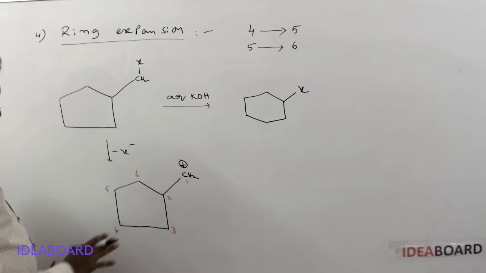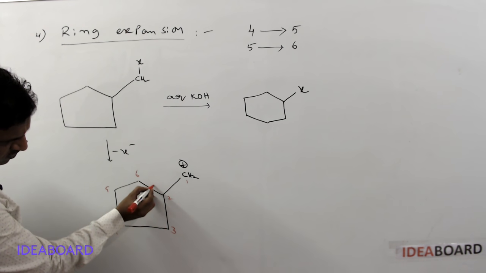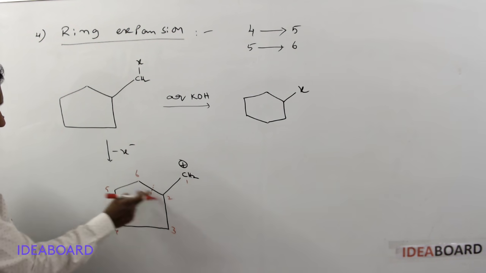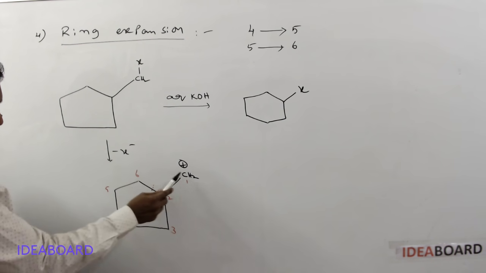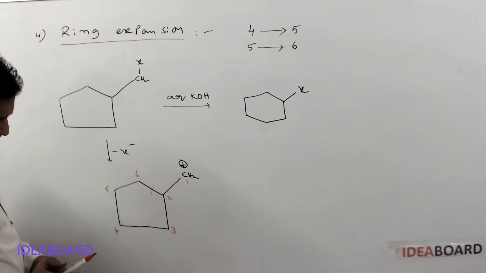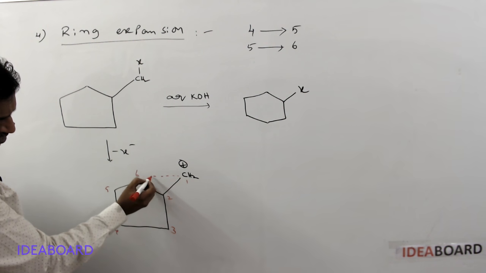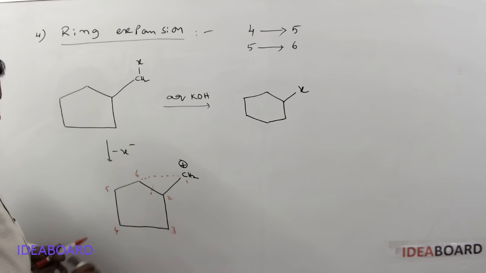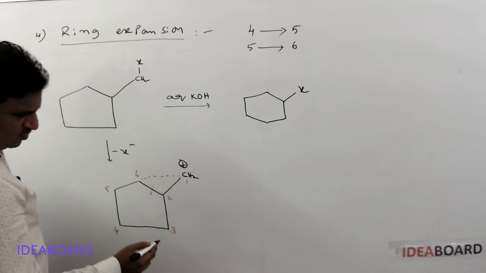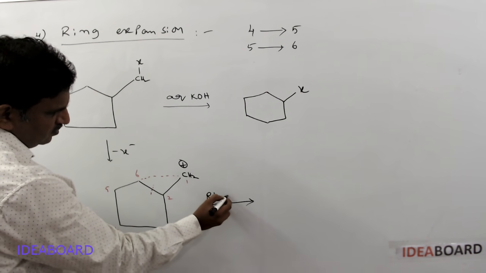Now what happens is bond dissociation occurs between 2 and 6, and between 1 and 6 the new bond formation is occurring. This is the new bond formation, and this is the old bond dissociation. So this is called ring expansion.